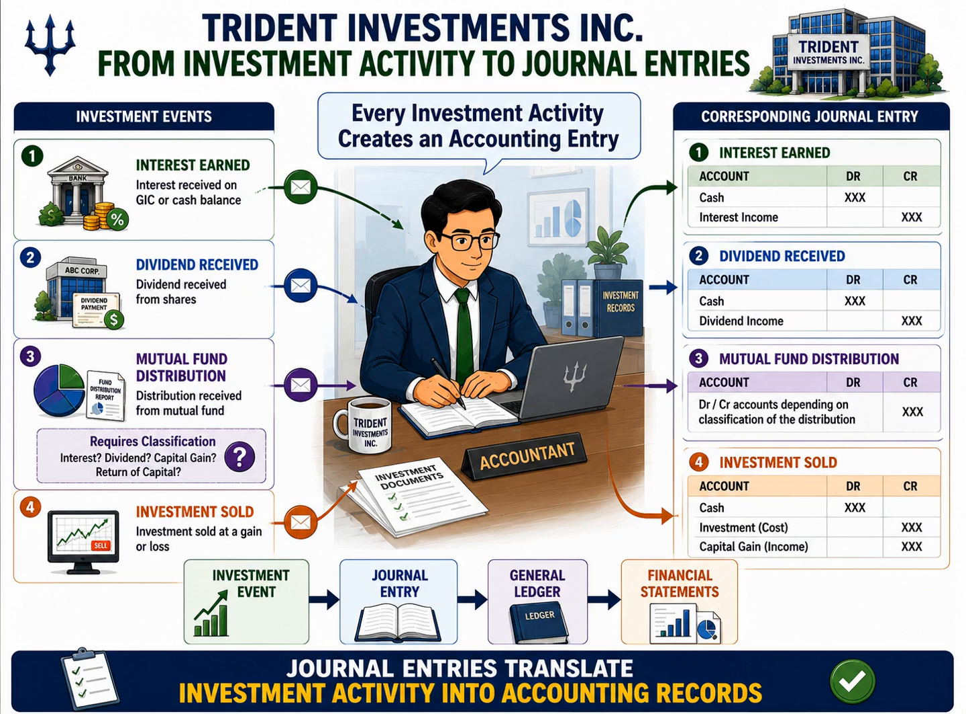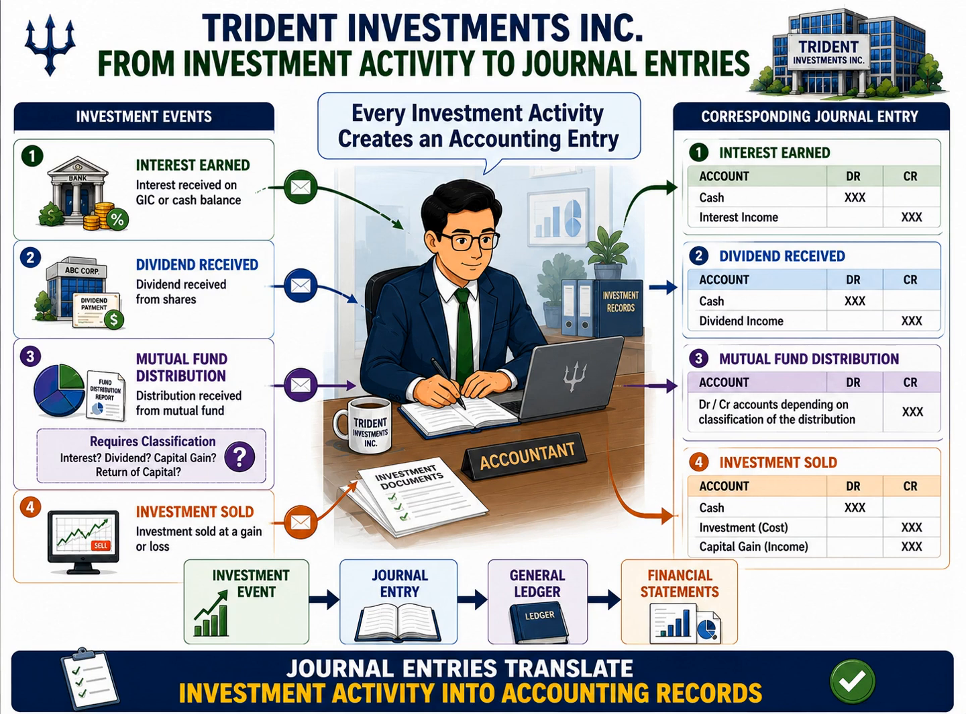Next, consider dividend income. When Trident receives a dividend from a corporation, another journal entry is required. Cash increases, and dividend income is recorded. Even though the transaction may seem simple, the accounting records cannot recognize it until the journal entry is made.